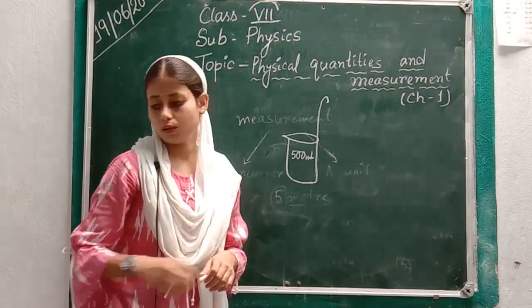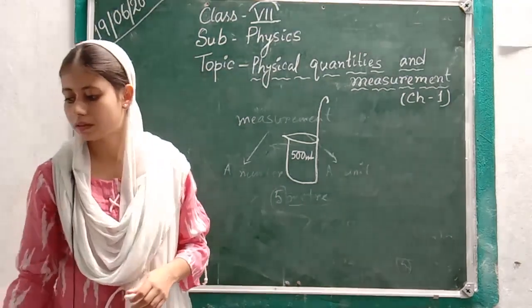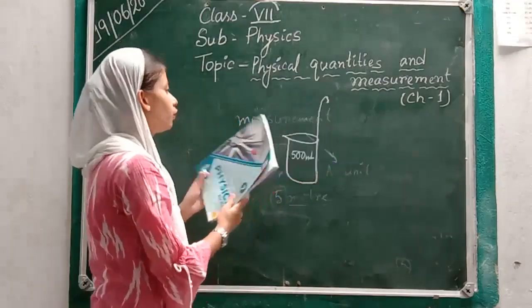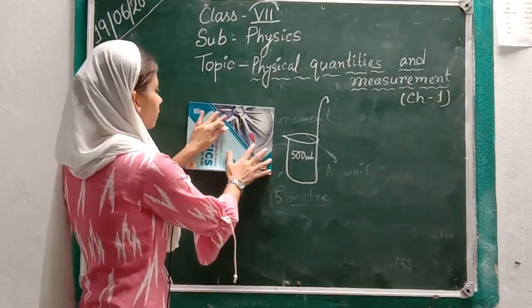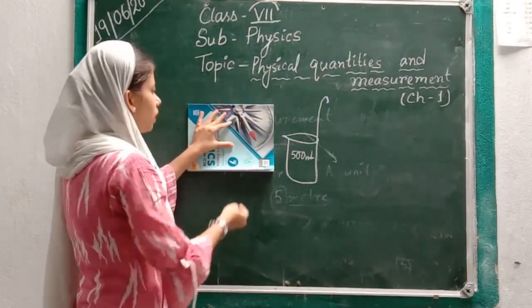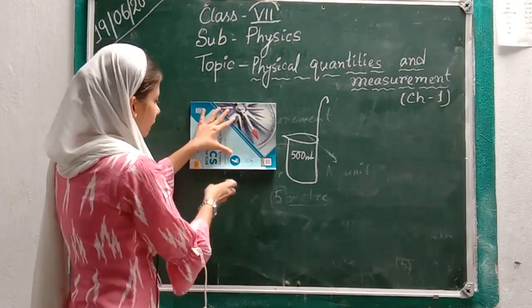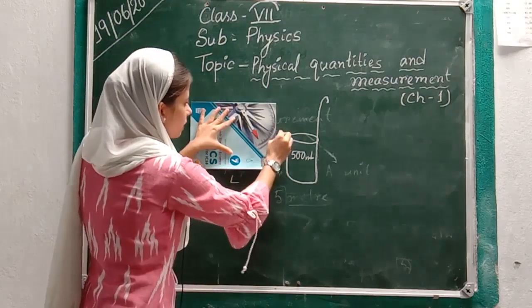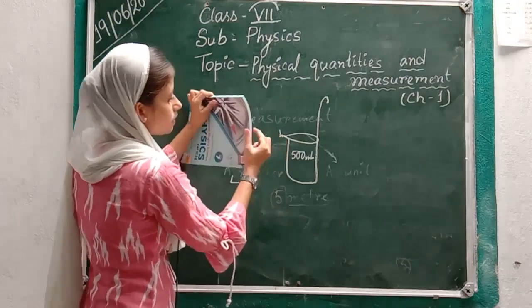Okay, so if we ask what is the volume of this object, like this book, if we place it here, how much space is it occupying? This is its volume. Now we can measure the volume by the length. This is the length, this is the height, and this is the width.